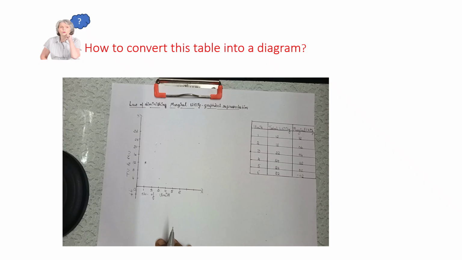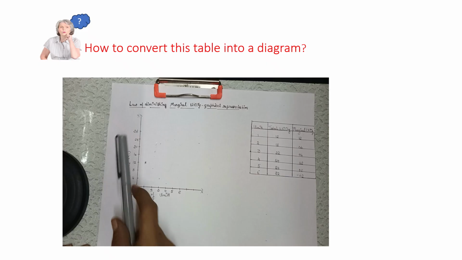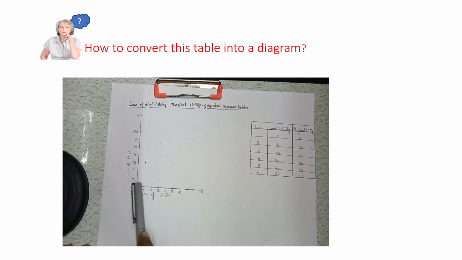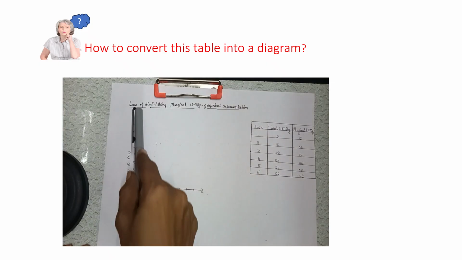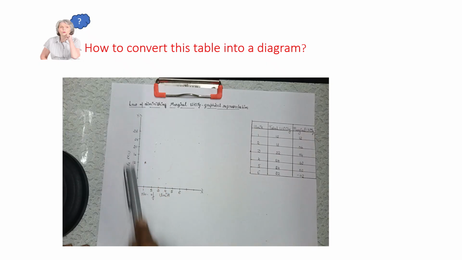Now let us learn how to represent the law of diminishing marginal utility graphically. To represent the law, we need to draw two axes, vertical axis Y and horizontal axis X. On the vertical axis, we are representing total utility and marginal utility, whereas on the OX axis, we are representing number of units.